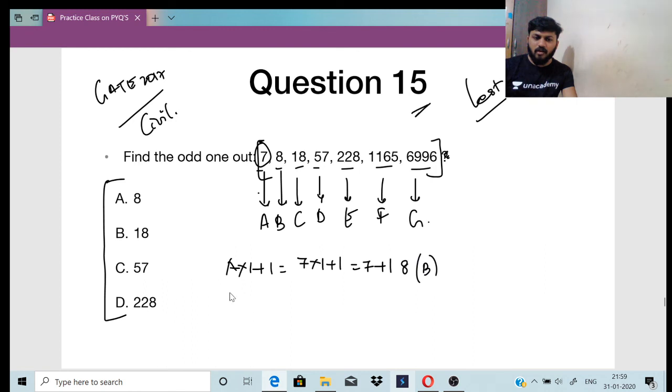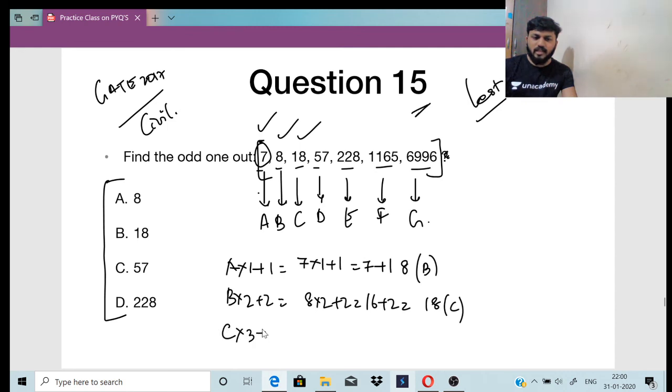That is true. Now B into 2 plus 2, which is 8 into 2 plus 2, right? 8 into 2 is 16 plus 2, which is 18, right? 18 is my C. So ये तीनों correct है, right? Now let's substitute 18 here, which is C into 3 plus 3.